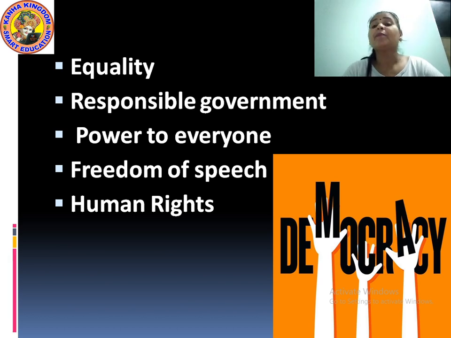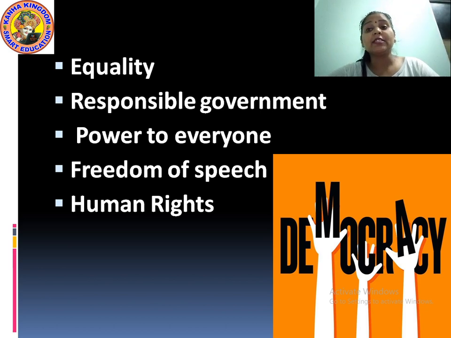Responsible government: obviously the government is made responsible for each and every task it performs. They have to take care of the citizens very well. Next is power to everyone with the help of fundamental rights and duties. Freedom of speech: they can speak and criticize any work which they think and feel is wrong. Human rights: no one can harass or dominate any other person without reason, or make them perform any task which is not good for their health.